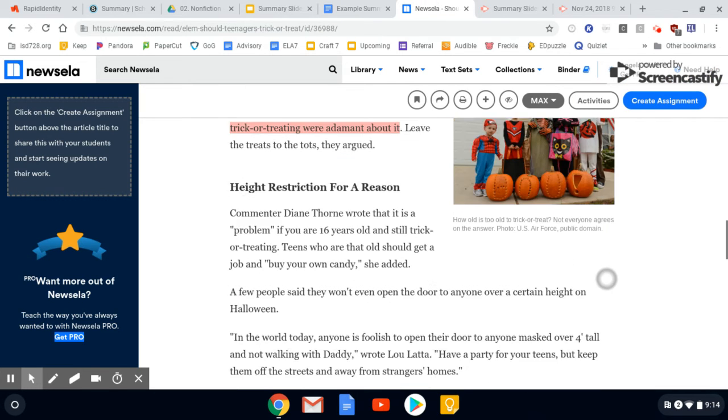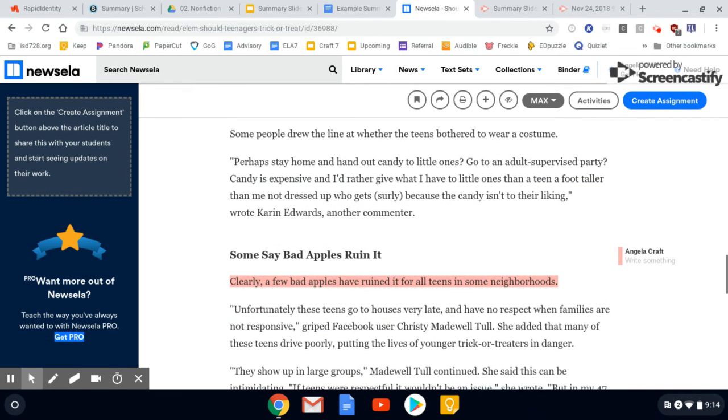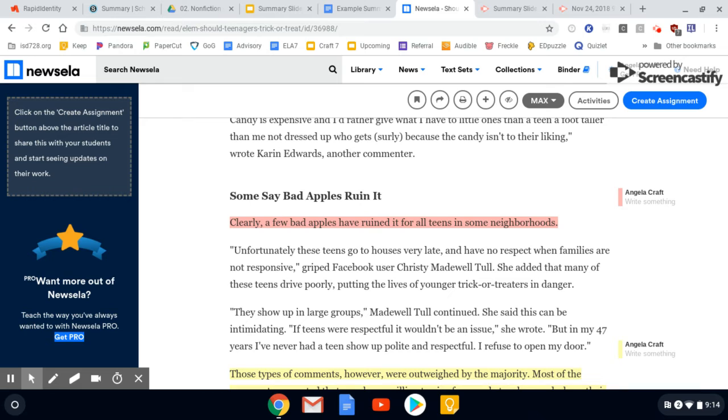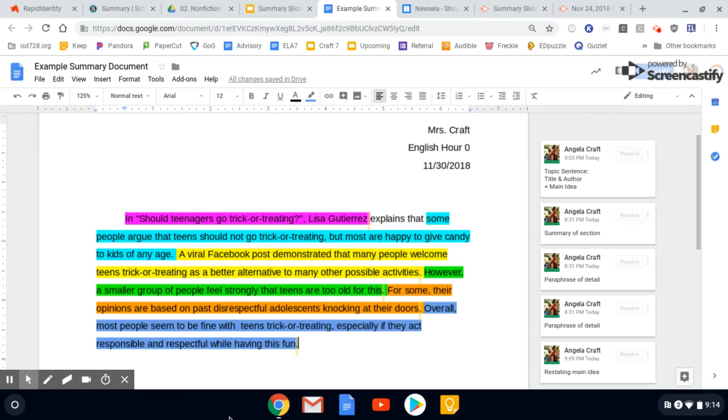Then they talked about why, and I looked at one of the key reasons where it said a few bad apples have ruined it for all teens in some neighborhoods, and they explain here how they were disrespectful. And so I paraphrase that sentence and also add the disrespectful part as a kind of summary slash paraphrase, depending on how you look at it. For some, their opinions are based on past disrespectful adolescents knocking at their doors. So I put that in my own words.